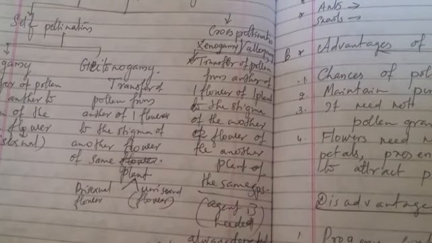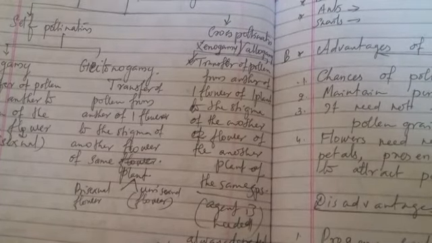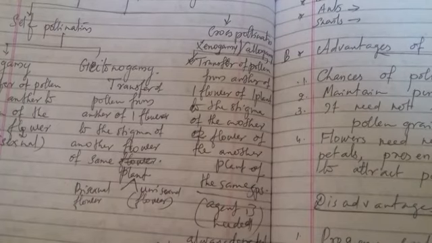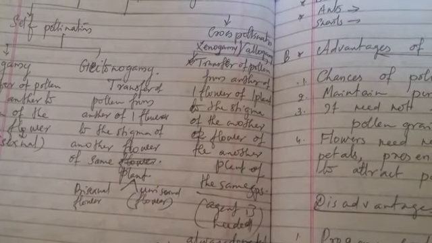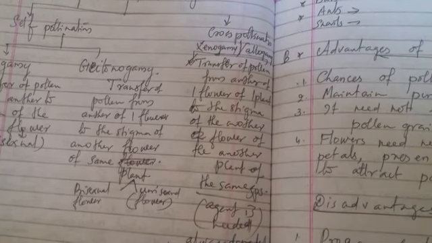And what are the agents? Major agents of cross pollination: wind, water, insects, then animals, birds, bats, sometimes ants can be an agent, or snails, etc. Based on that, different terms are there. That one will be continued in another video.